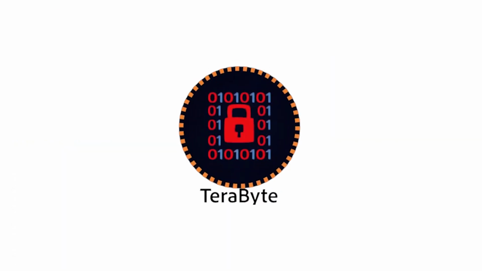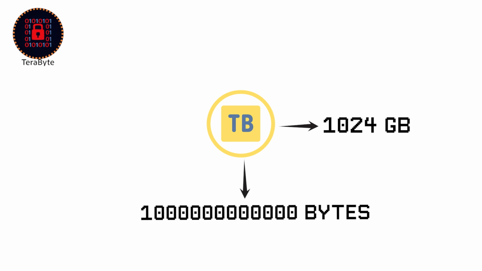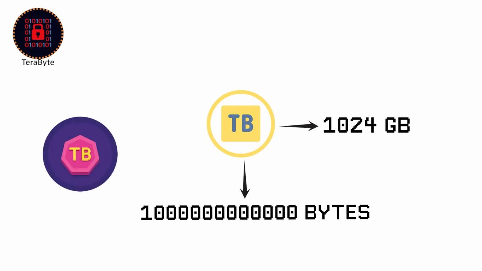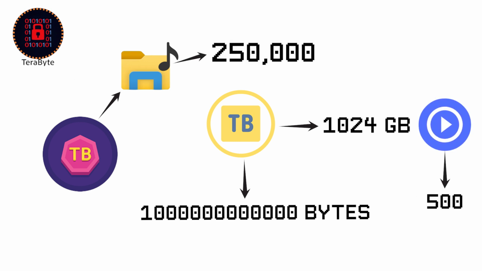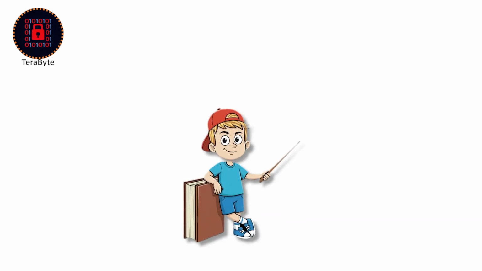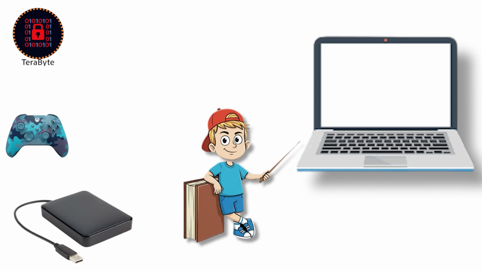Terabyte, TB, 1024 gigabytes, or 1 trillion bytes. With a single terabyte, you could save approximately 250,000 songs, 500 hours of high-definition footage, millions upon millions of documents, current laptops, gaming systems, external storage devices.